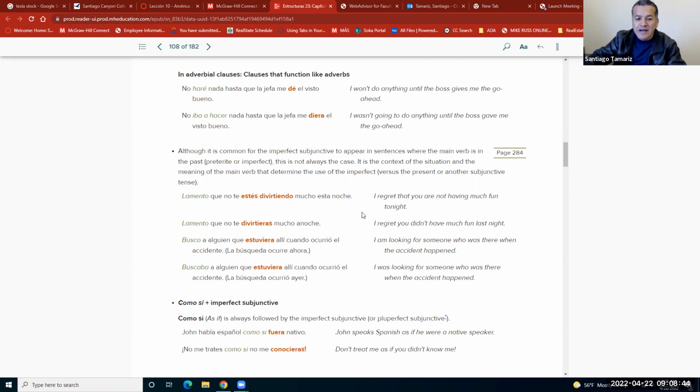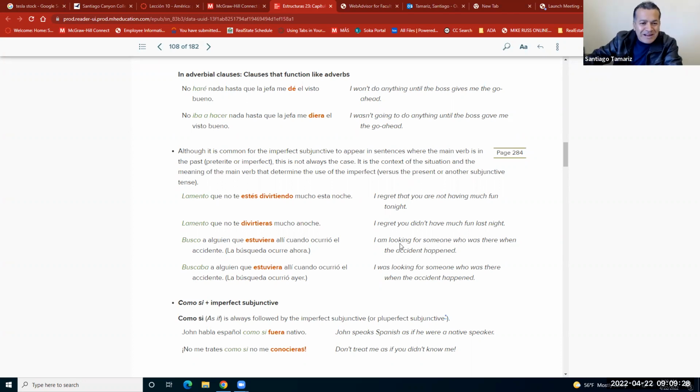Bien. That's the idea. Another situation. Busco a alguien que estuviera allí cuando ocurrió el accidente. I am looking for someone who was there when the accident happened. Because I'm talking about the accident that happened already, that's where I'm using here the past subjunctive. But at the moment, I'm looking for someone who was there. Bien? And here also, you can use the present tense because at the moment you're looking for someone who was there, or you can say buscaba a alguien que estuviera allí. I was looking for someone who was there when the accident happened. Either one makes sense. It depends on the situation.